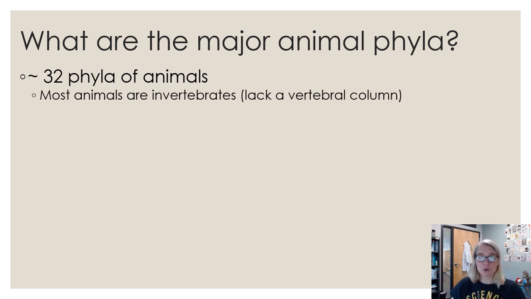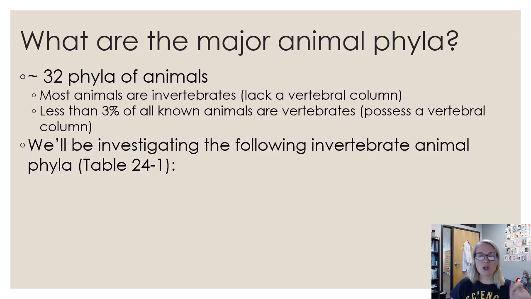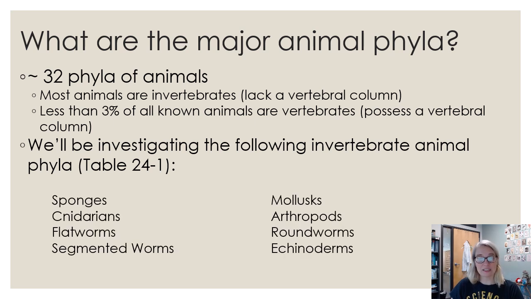Most of them are invertebrates, which means they do not have a backbone, right? No spine. We are vertebrates. Less than 3% of all known animals are vertebrates, which means most animals on this planet do not have a backbone. They are unlike us. They are invertebrates. So there's a table in your book, 24.1, and these are the invertebrate animals that we are going to be focusing on in this lecture.